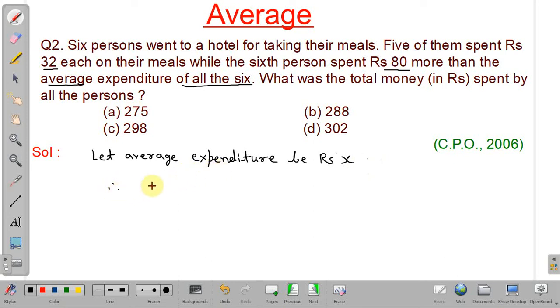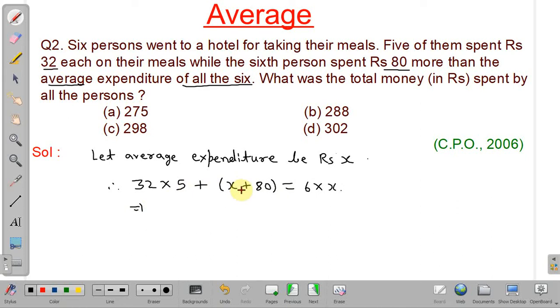Therefore, what will the total expenditure be? See, the first five persons spent 32 each, so 32 into 5, and the sixth person spent 80 more than the average. So the average is x plus 80, and as the total number of persons is 6, so 6 into the average, that is x. So these two will be equal to the total expenditure.